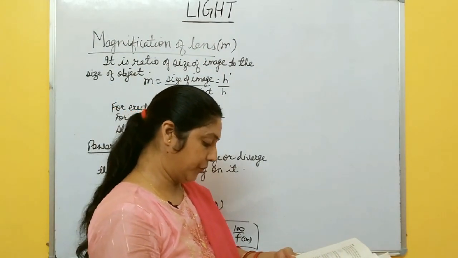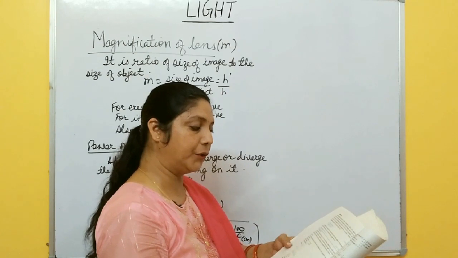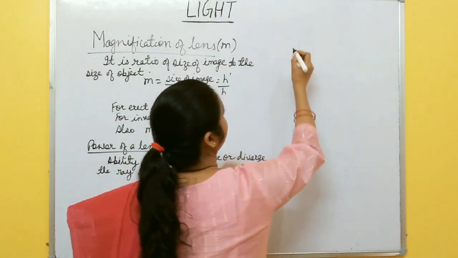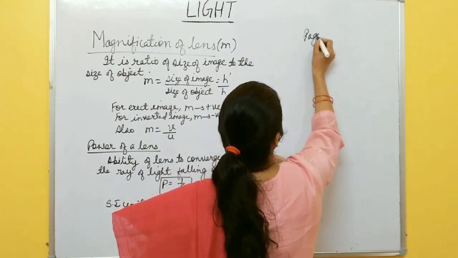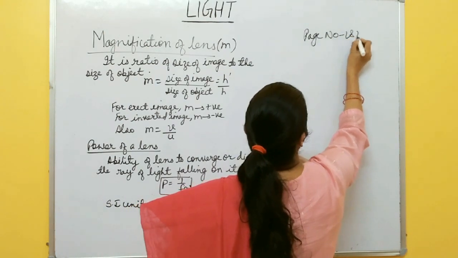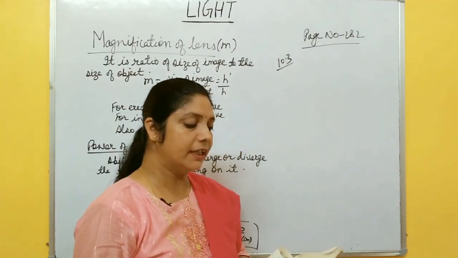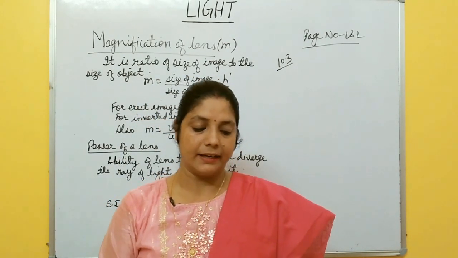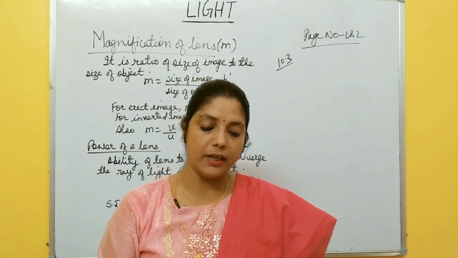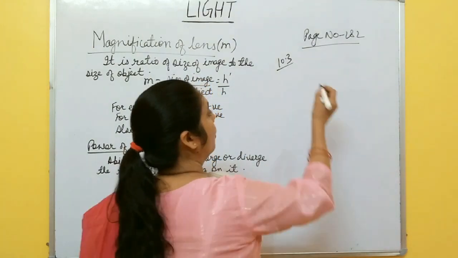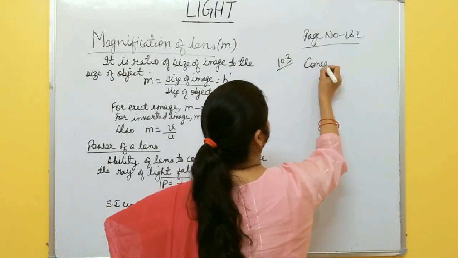Now I am going to solve page number 182, example number 10.3. In this example, it is given that a concave lens has a focal length of 15 centimeter. What type of lens? Concave lens.